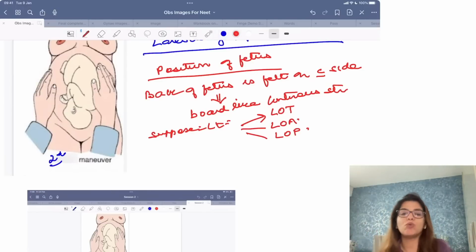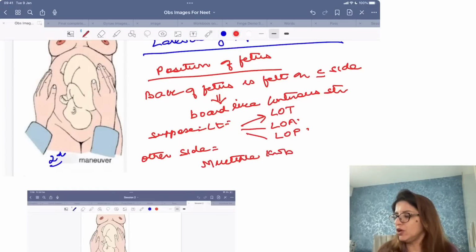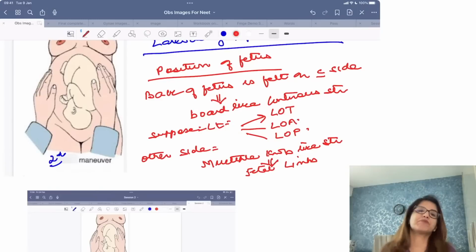On one side, you will feel the back of the baby. On the other side, you will feel multiple knob-like structures, and these multiple knob-like structures are the fetal limbs. Clear?